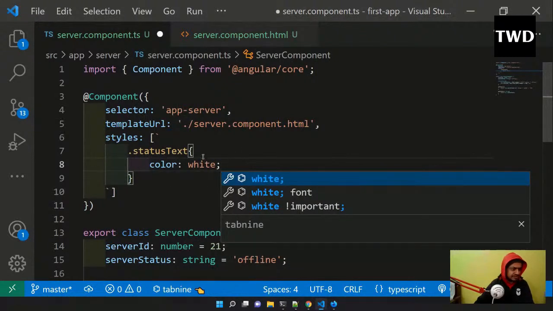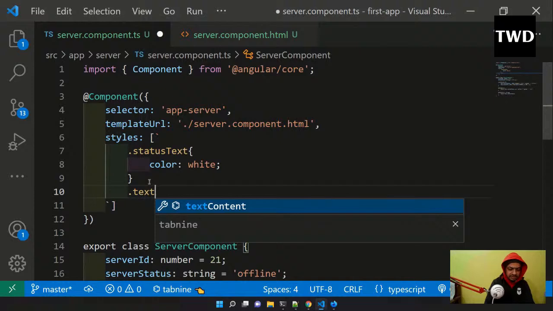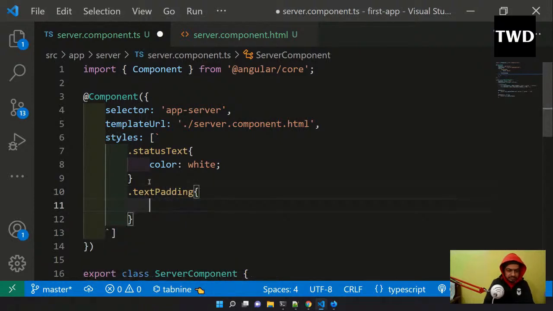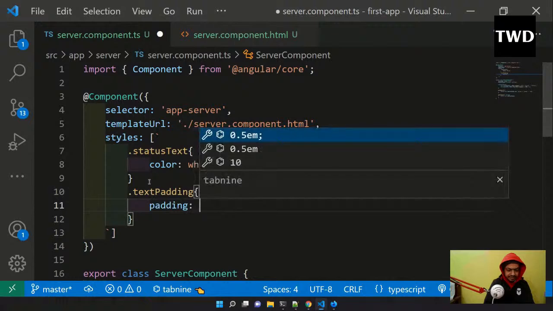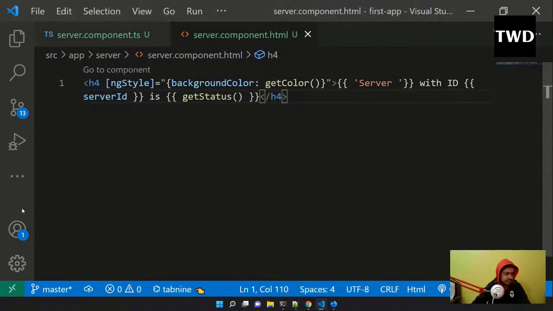So I can directly give the thing here, in an array, and I am taking the template string, so that thing is there. So text padding is padding 5px. I'll save it. That I have saved. Now I will go back to the server component.html file here.